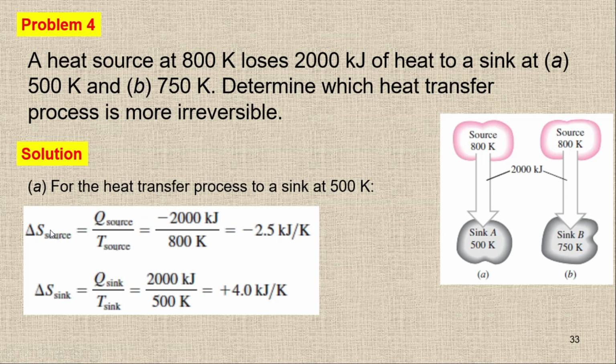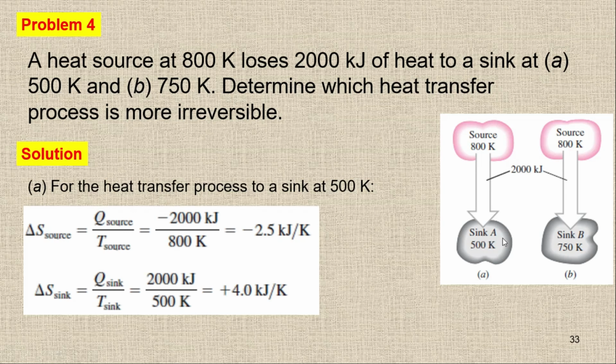So the entropy change of the source is simply Q upon T. Here you can see 2000 kilojoule of heat is going to be lost from the source, so we use the negative sign here: minus 2000 kilojoule divided by 800 Kelvin for the source. So you will get an entropy change of minus 2.5. You can see this is entropy change, and for the entropy change we can get a negative value. There is no issue. But the entropy generation should be positive or equal to 0.